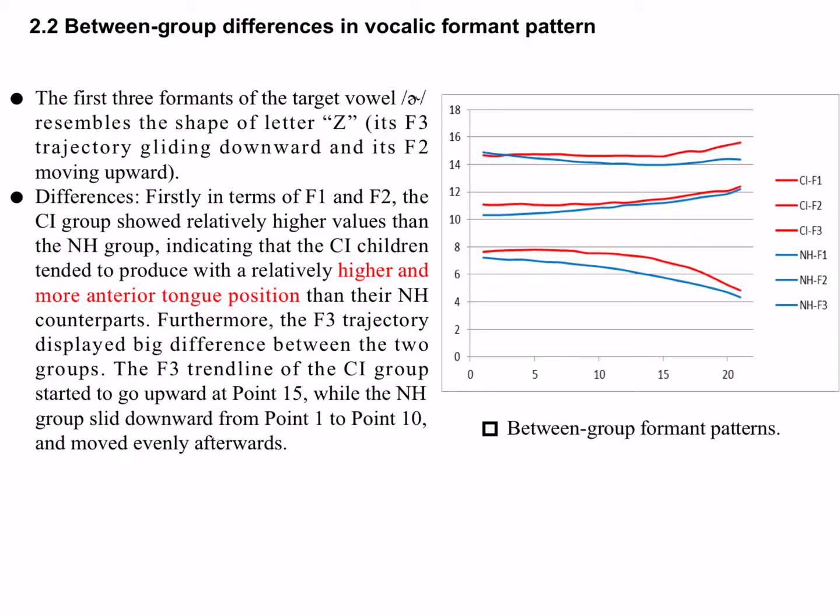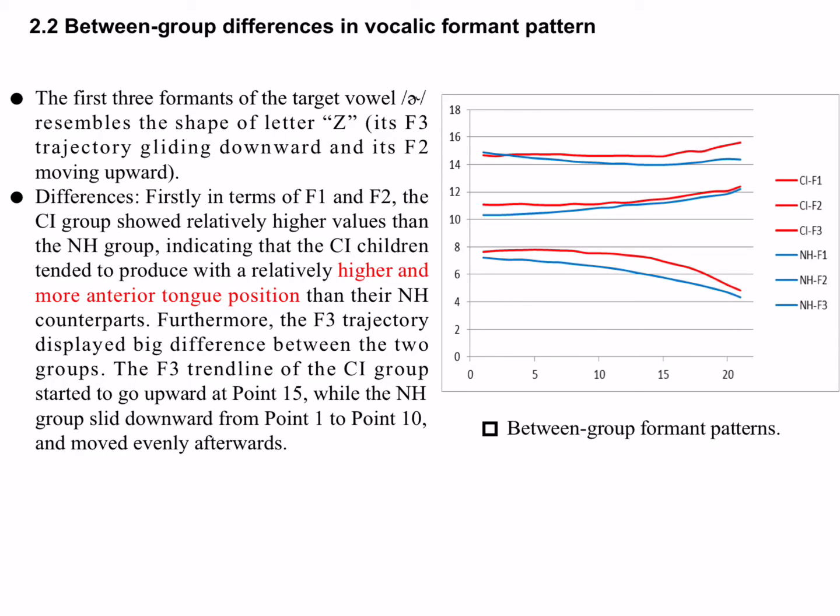As is shown in the figure, there were great differences between the CI children and the normal hearing children. Firstly, in terms of F1 and F2, the CI group showed relatively higher values than the normal hearing group, indicating that the CI children, when articulating the target vowel, tended to produce it with a relatively higher and more anterior tongue position than their normal hearing counterparts.